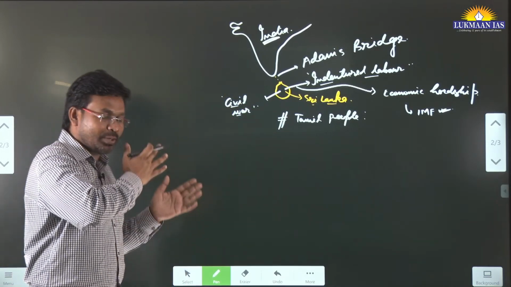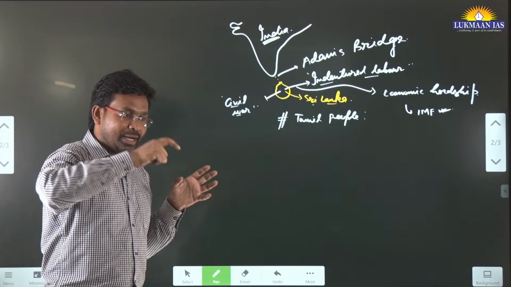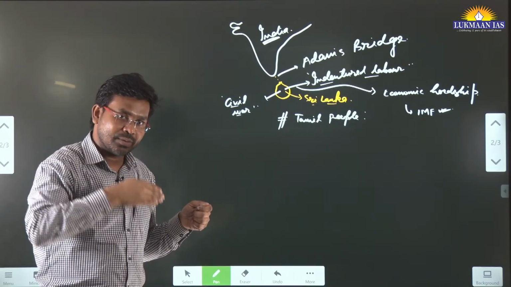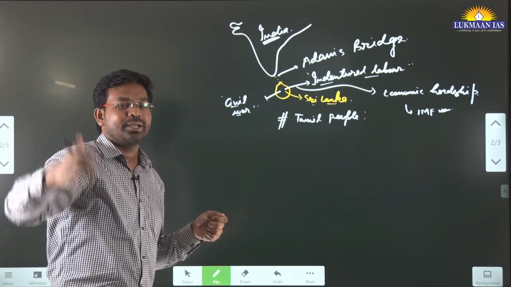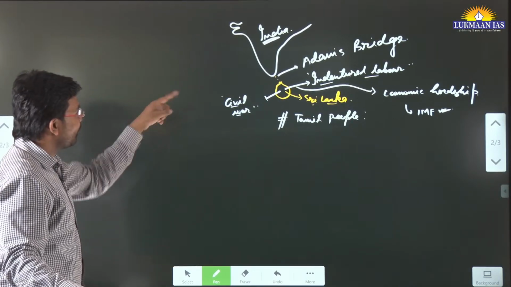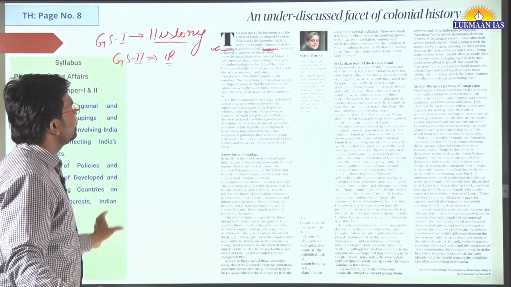People go. You can go a long stretch, you can drive your car, but after some time you will be somewhere in the sea, beyond which you cannot go. It's like that. So they have extended that thing over this Adams Bridge. Okay, so this is the thing.